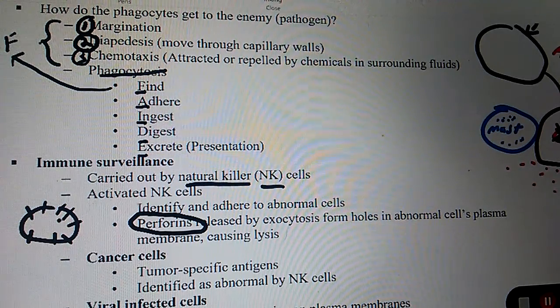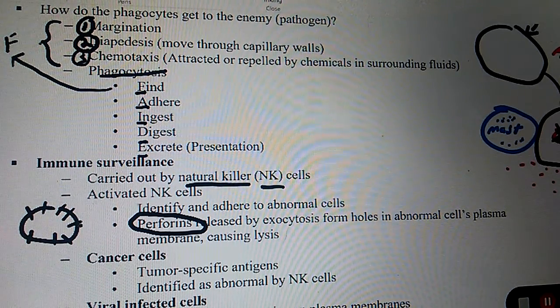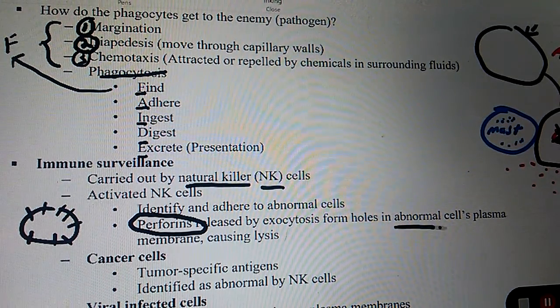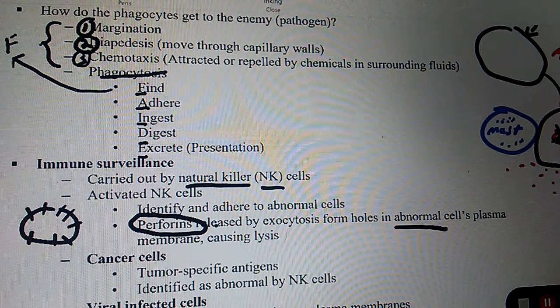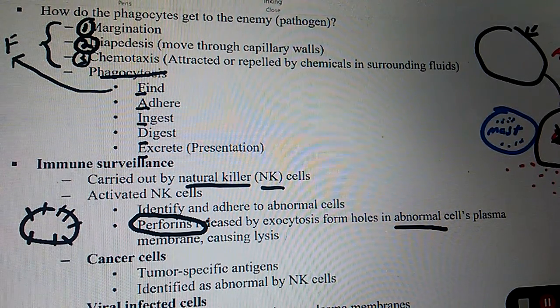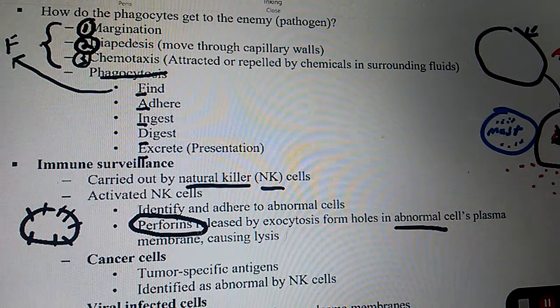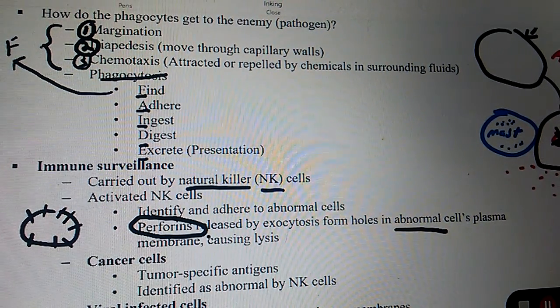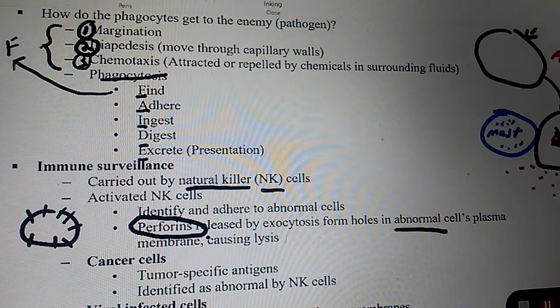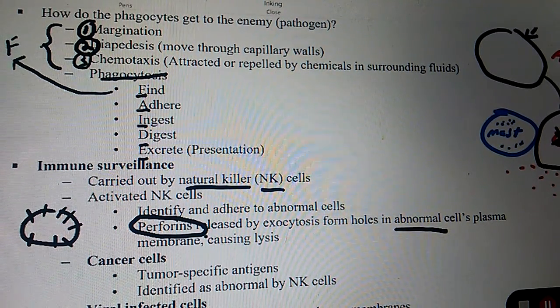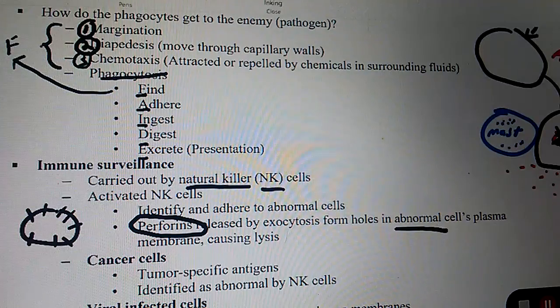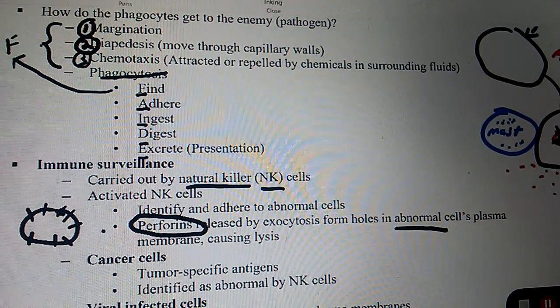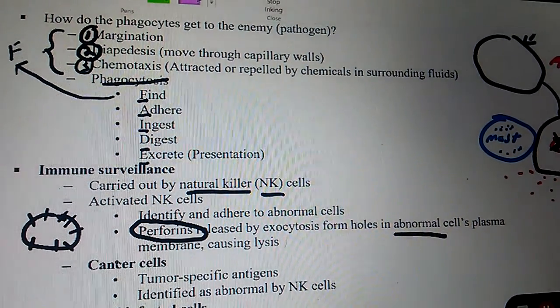Yes. Okay. Can NK cells kill our abnormal cells? Yes. Can they kill bacterial cells? Yes. Can they kill our cells that have a virus in it? Yes. Is another way of saying our cells that have a virus in it the same thing as saying viral infected cells? Yes, that means the same thing. So pause it if you need to, if you didn't write that down, just so that if you see something like this on the test, you're aware of it.